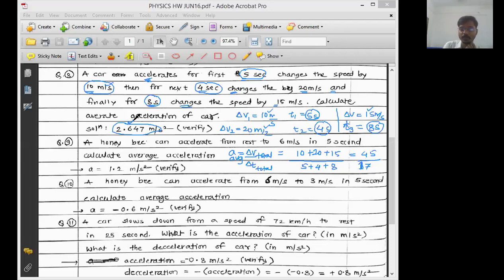Everyone get familiar with the calculations. Have a habit of doing such calculations. Divide by 17, divide by 39, divide by 37. We have to do this. Everyone do it, take your time and reply what answer you get. It should be equal to 2.647. At least 2.6 you should get.